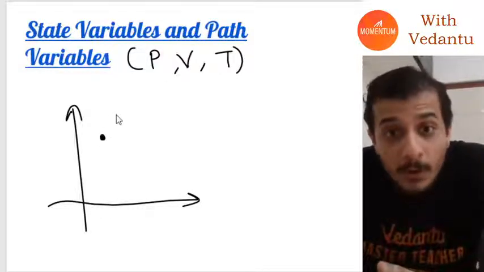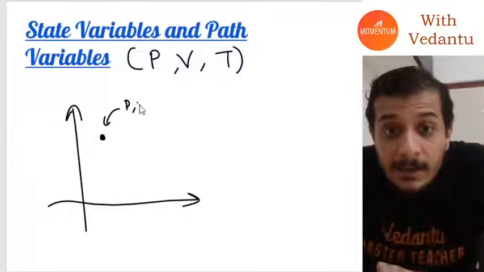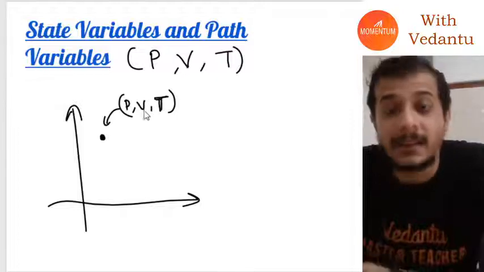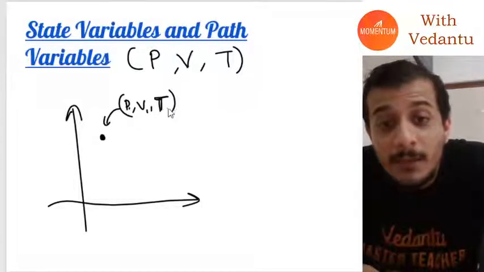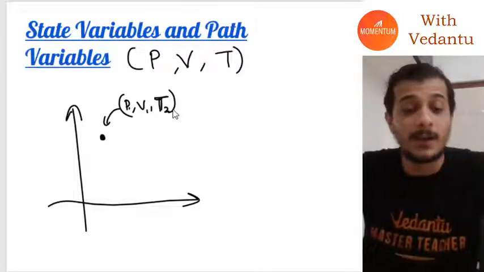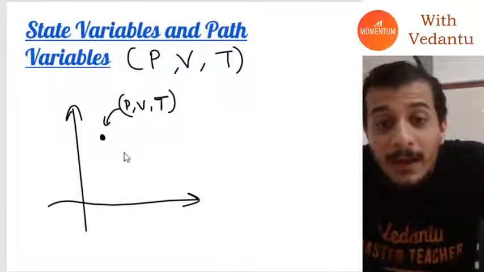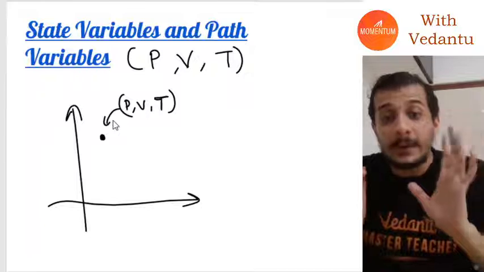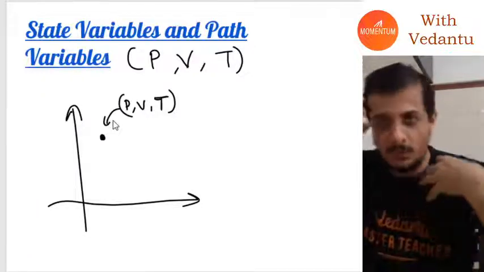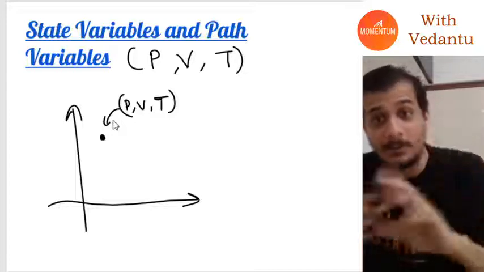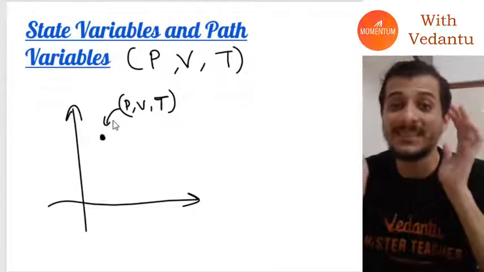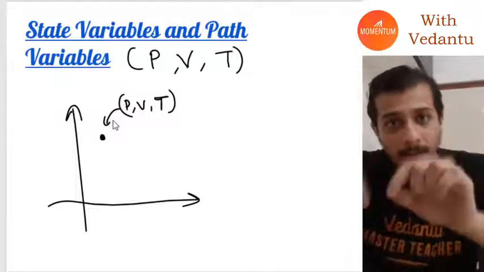These are what we call state variables. They tell me where the system is at. You can think of them as thermodynamic coordinates. Just as in Newtonian mechanics we have XYZ coordinates, here we have three coordinates: pressure, volume, and temperature. They tell us where the system is at right now.